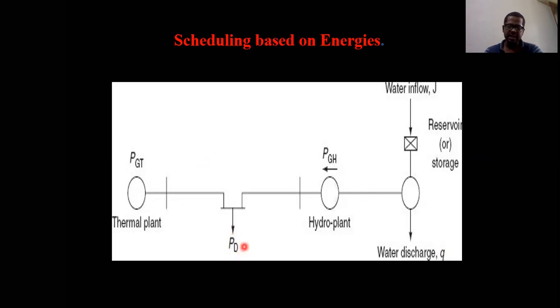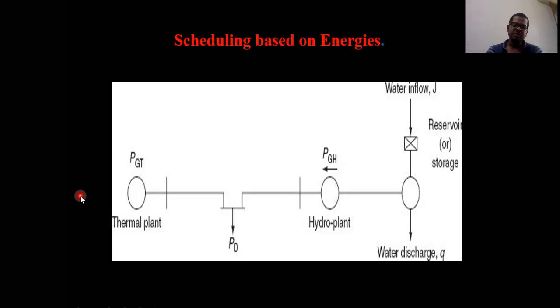So here the load is PD. For this load, you can get power from the PGT, or you can get the power from the hydro plant, or we can get the power from both. So the first algorithm is based on this point, that is nothing but based on the energies: how the load is met with the usage of these two sources. That is the first algorithm, which is scheduling based on energies.